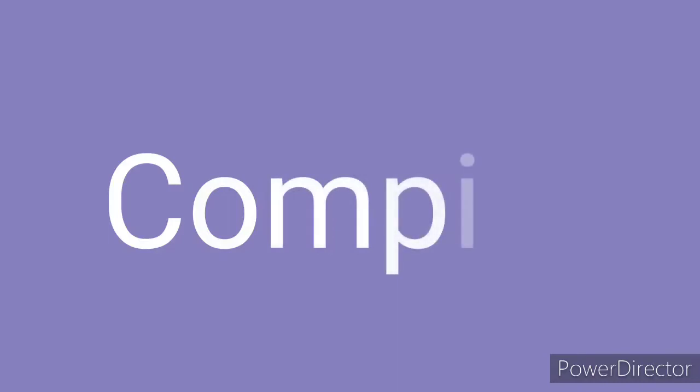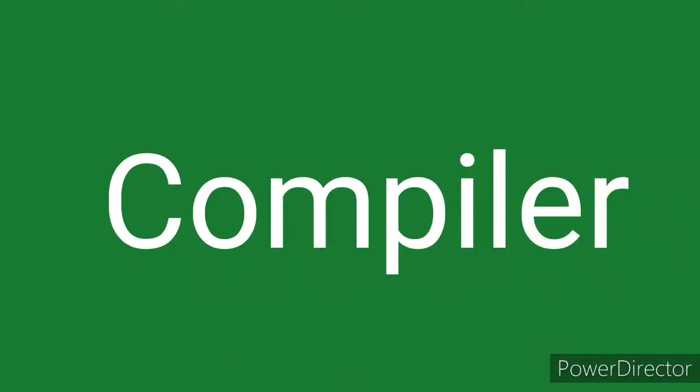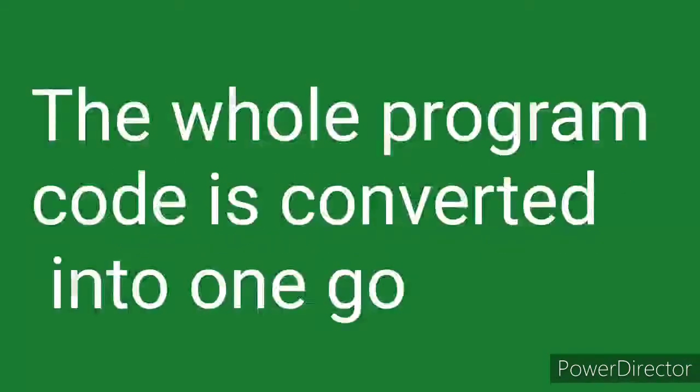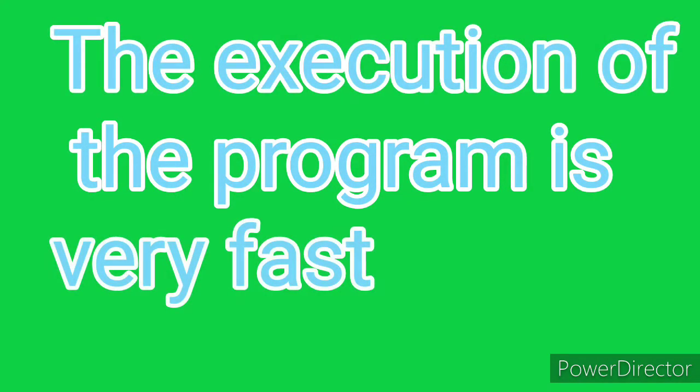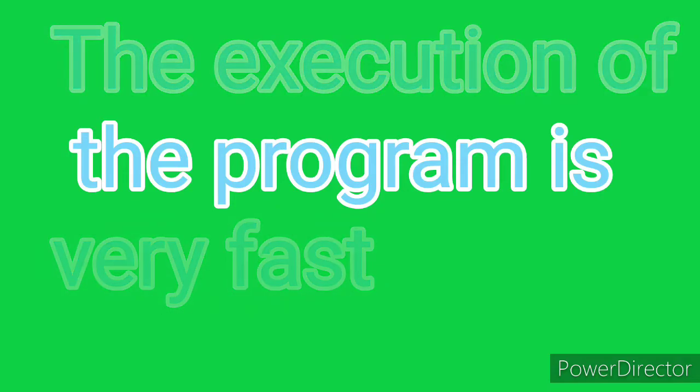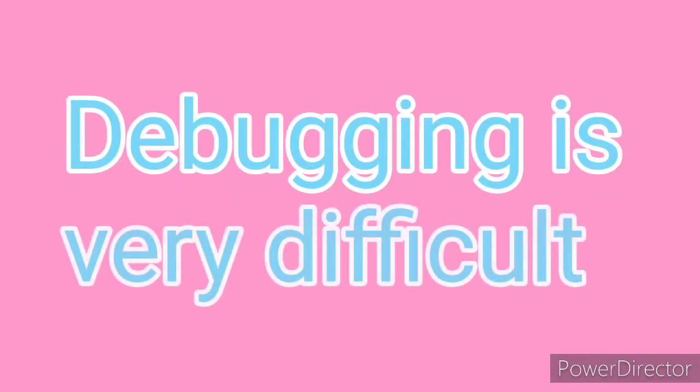A compiler is a program that translates the code in a high level language to machine language. The compiler converts high level code directly into machine language. The whole program code is converted in one go. That's why the execution of the program is very fast. Therefore, debugging is very difficult because all the errors are generated after scanning the whole program. That means the compiler will compile the whole program.